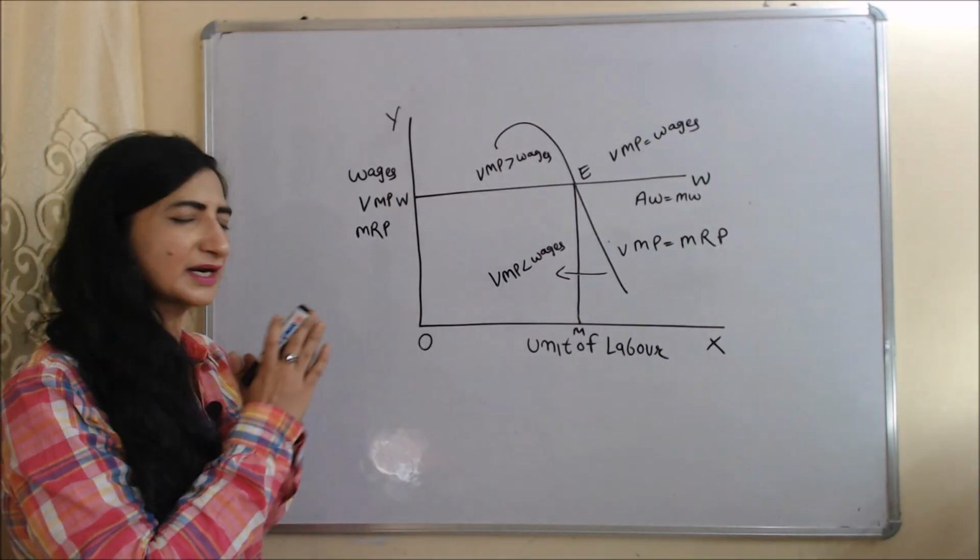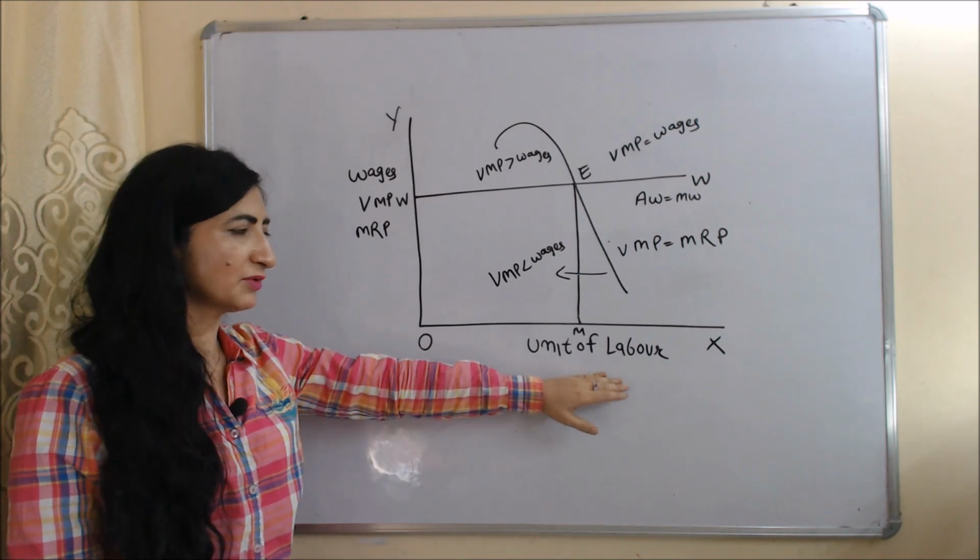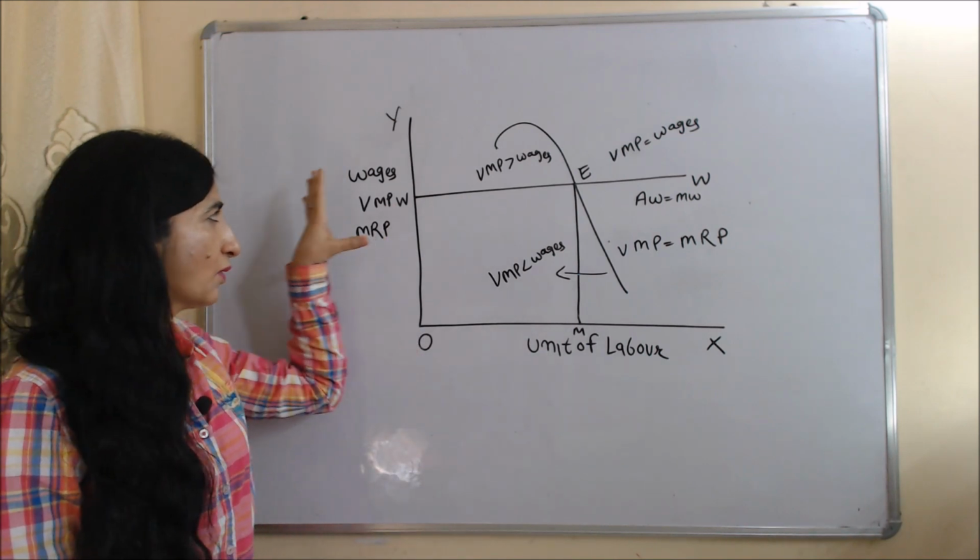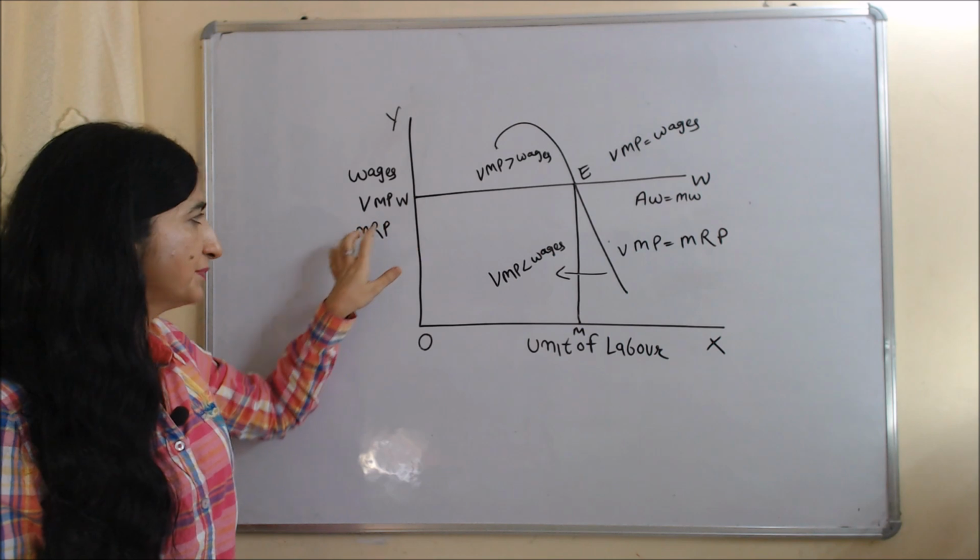Now we understand the diagram of this theory. In this diagram, on the x-axis we have units of labor, and on the y-axis we have wage rate, VMP and MRP.